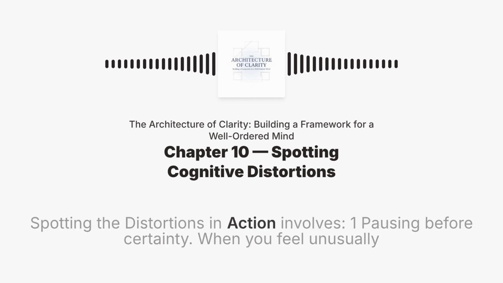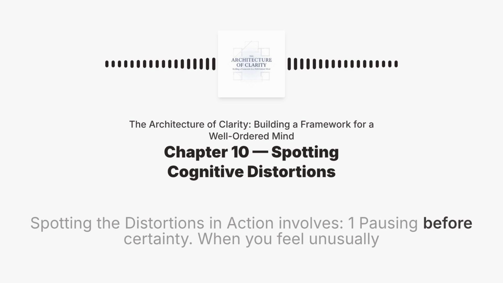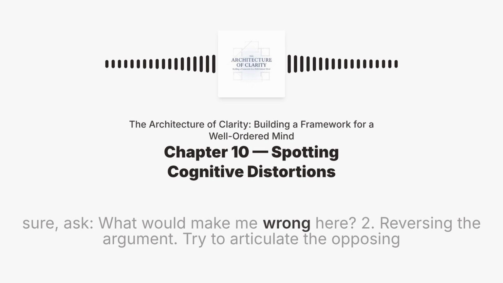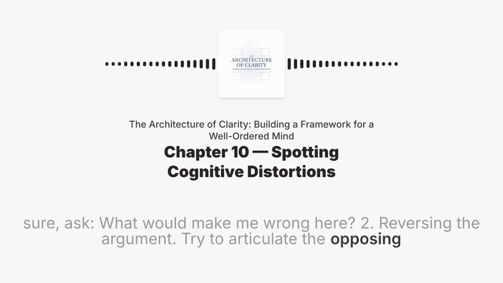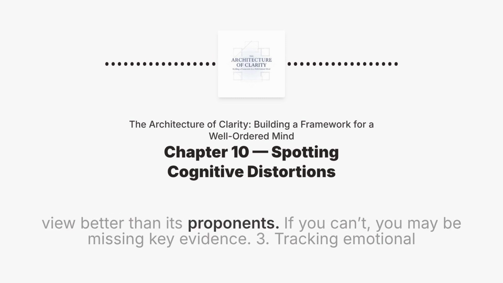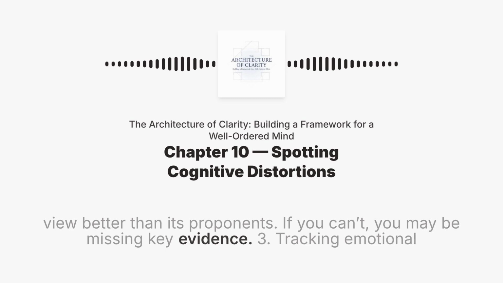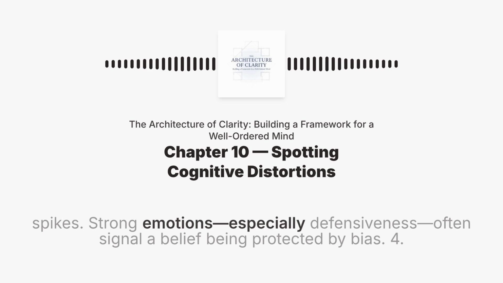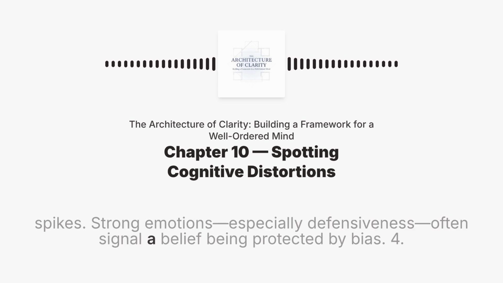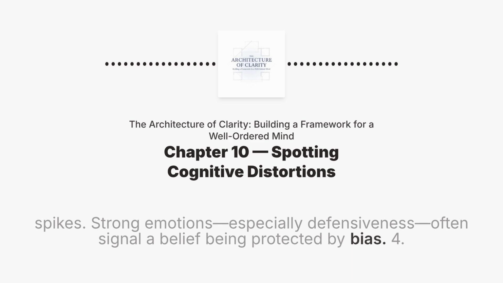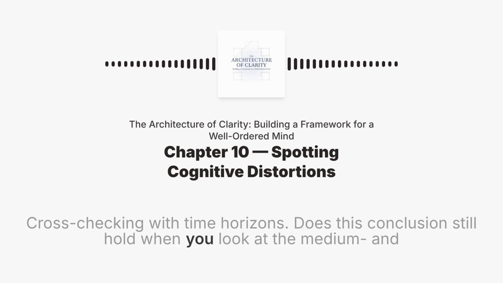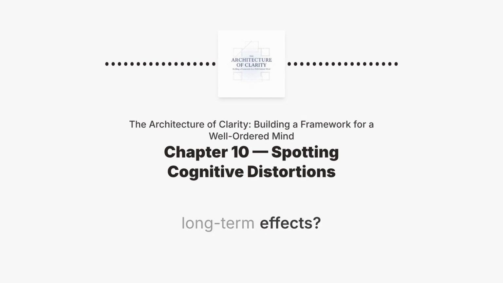Spotting the distortions in action involves: 1. Pausing before certainty. When you feel unusually sure, ask, what would make me wrong here? 2. Reversing the argument. Try to articulate the opposing view better than its proponents. If you can't, you may be missing key evidence. 3. Tracking emotional spikes. Strong emotions, especially defensiveness, often signal a belief being protected by bias. 4. Cross-checking with time horizons. Does this conclusion still hold when you look at the medium and long-term effects?